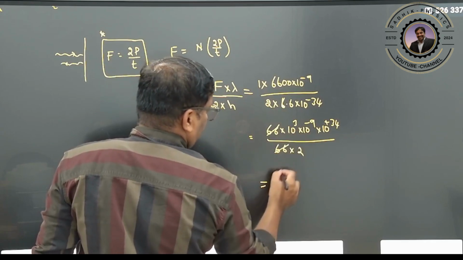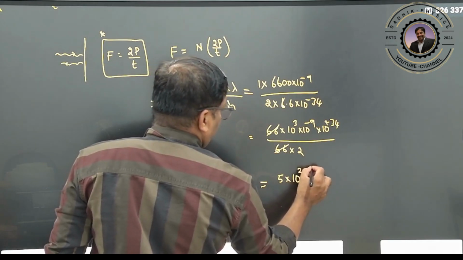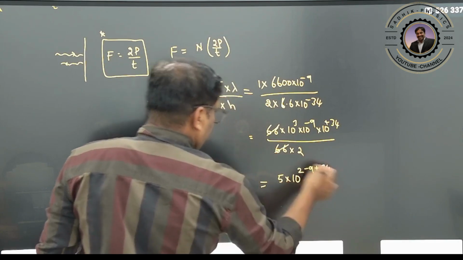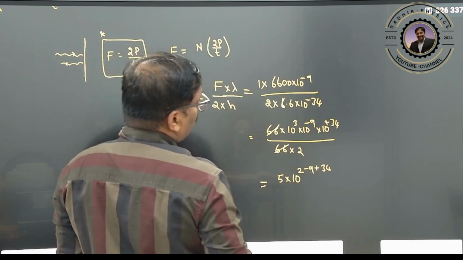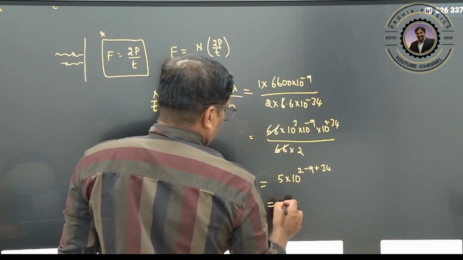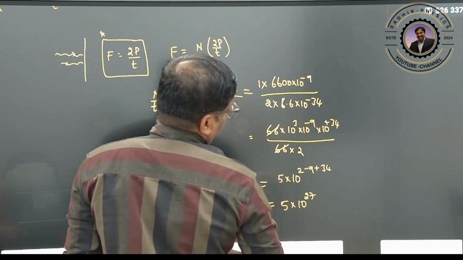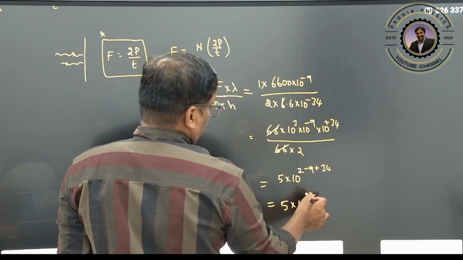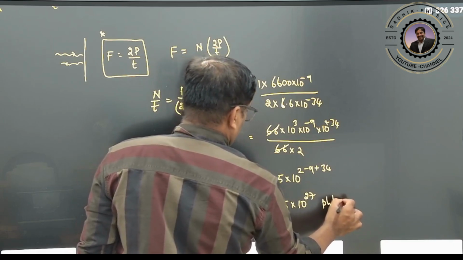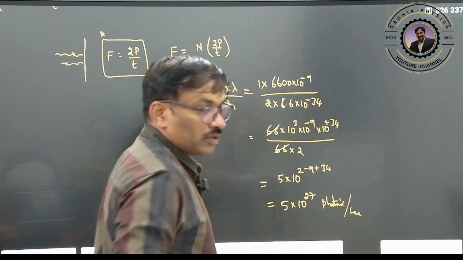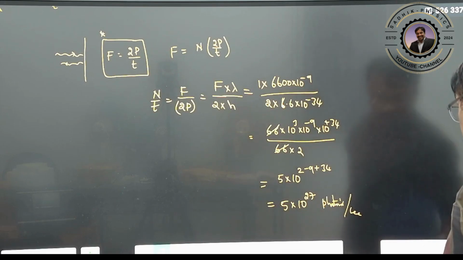So it will be 10 divided by 2, that means 5 into 10 to the power of 3 minus 9 plus 34. 34 plus 3 is 37, 37 minus 9 is 28, so 5 into 10 to the power of 27 photons per second. In this way you can calculate the given problem. Very simple. Now let us see one more question.